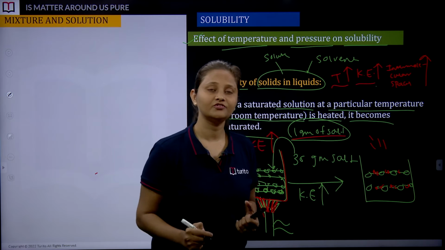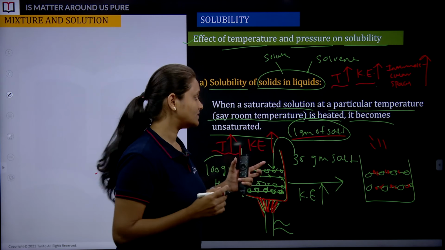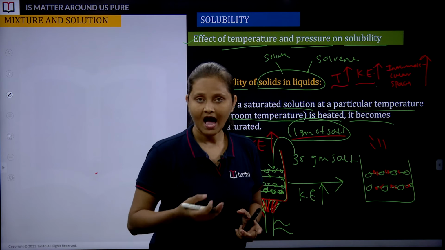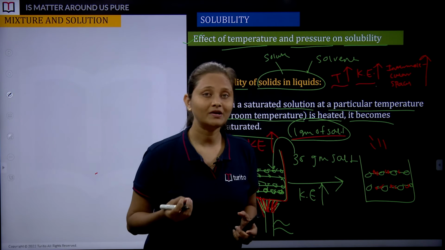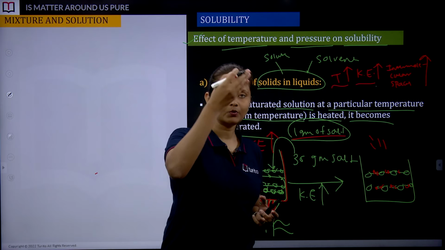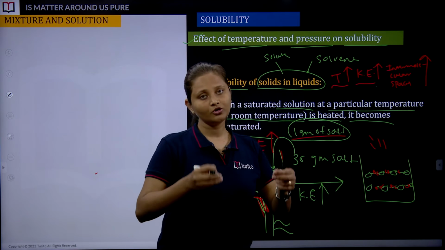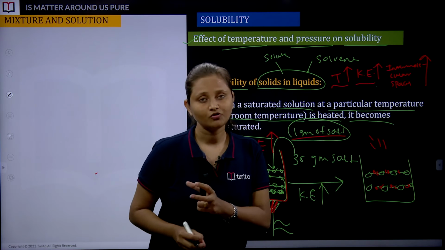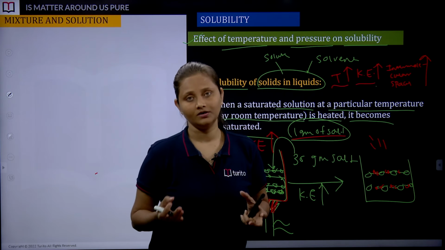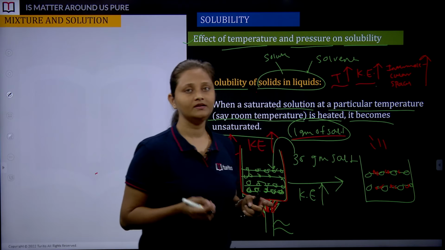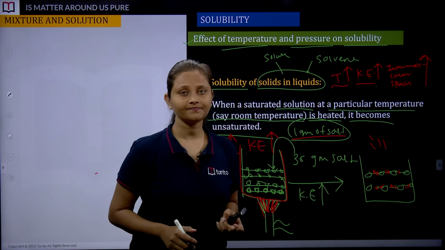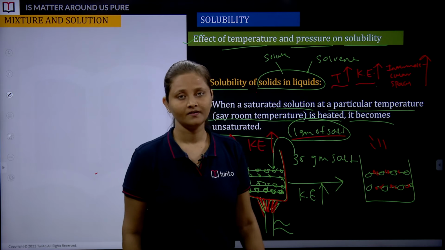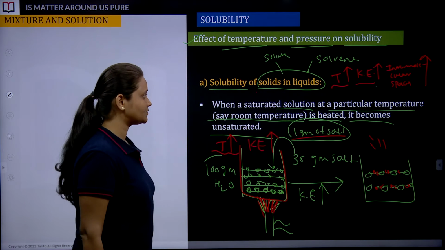So what is the conclusion out of that? Whenever we are provided with a saturated solution, as soon as you increase the temperature, the kinetic energy of these molecules increases, and intermolecular spaces increase, and that's why the extra amount of salt gets dissolved, which means solubility is going to increase. How did this happen? Because we increased the temperature of the solution. Followed? Quickly make a note of this too.